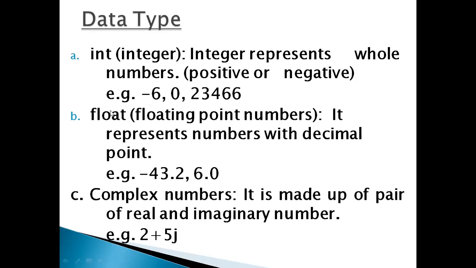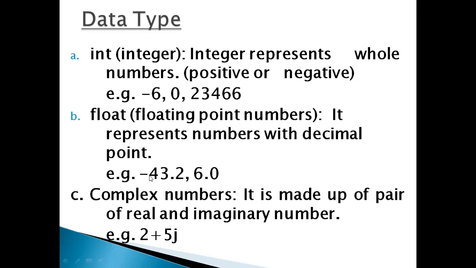And a floating point number represents a number with decimal points. It can also be negative or positive, beginning with a minus or a positive value.